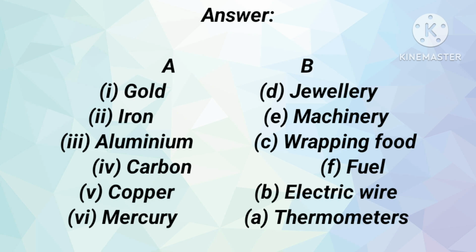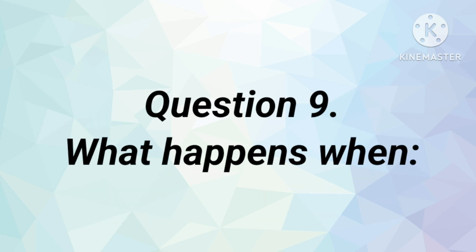Gold, jewelry; iron, machinery; aluminum, wrapping the food; carbon, used as a fuel; copper, electric wire; mercury, used in the thermometer. This is the answer itself. I did not mention the match the following questions. Of course, you know that gold is used for jewelry. Every kid or girl baby uses it. Iron is always made into machines. Aluminum is used to wrap food.